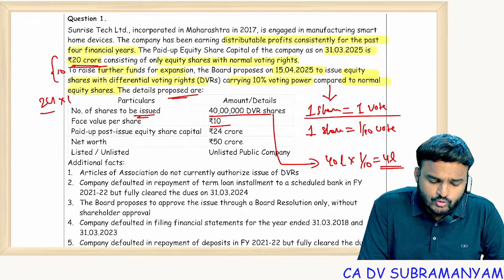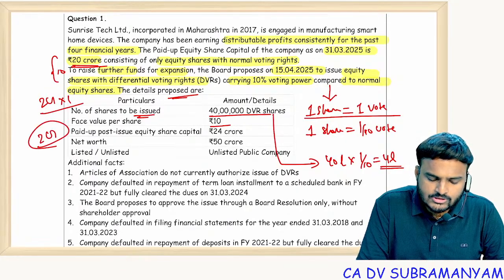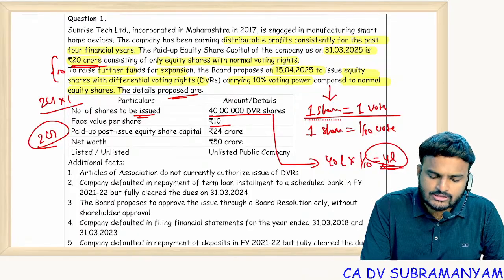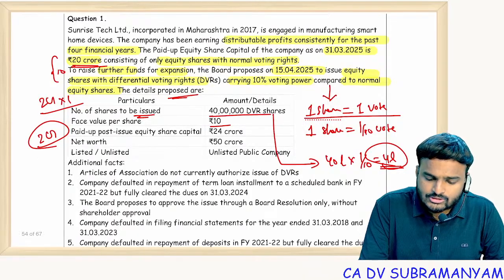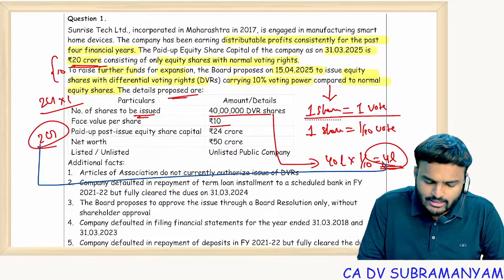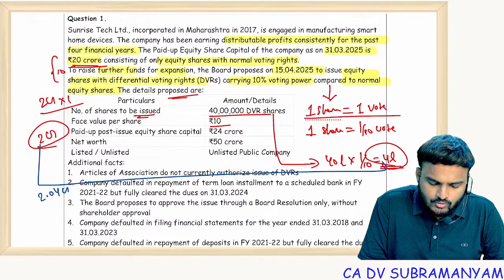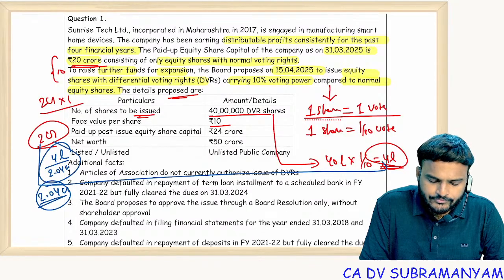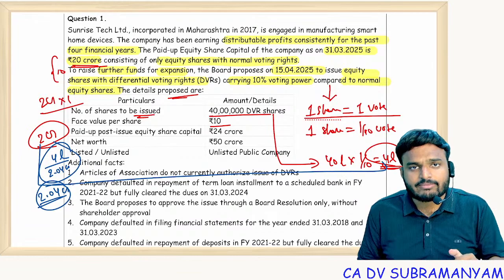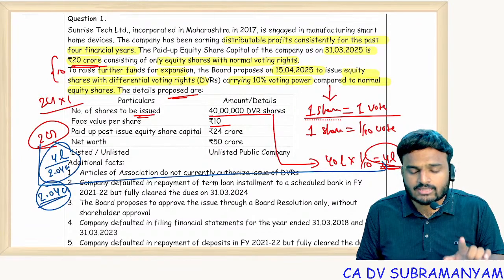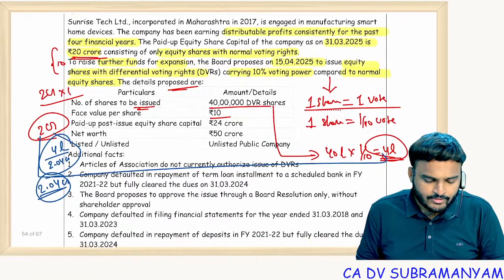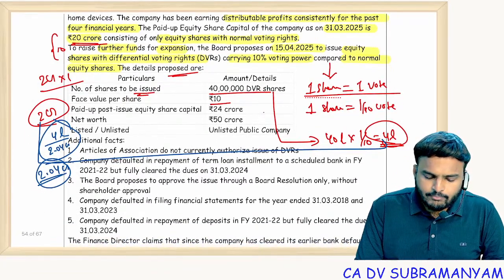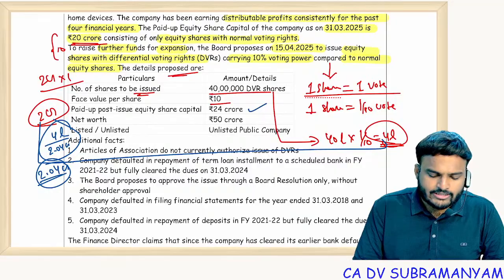2 crore into 1 vote means 2 crore votes. 2 crore plus 4 lakhs, you see the total voting power, 2.04 crore. So if you observe 4 lakhs divided by 2.04 crore, the voting power is within the limit only. Within the limit of 74% of total voting power of the company only. So allowed. Paid up post issue equity share capital is 24 crores, correct?